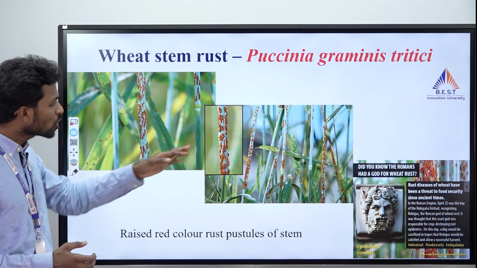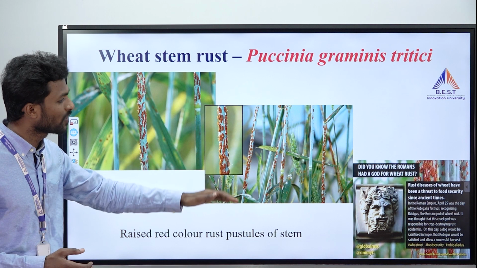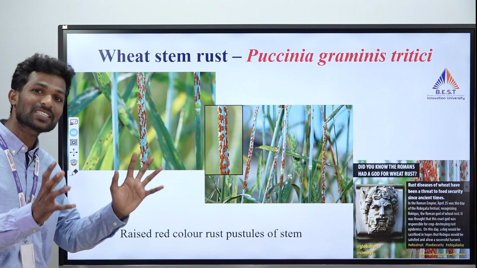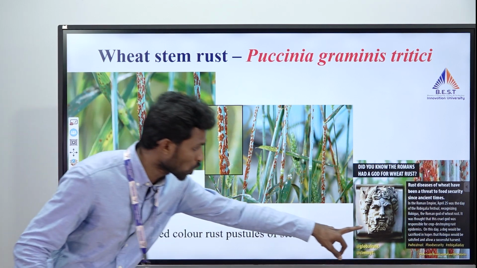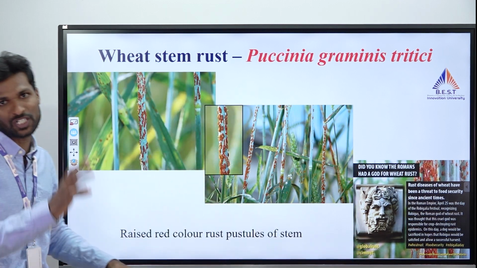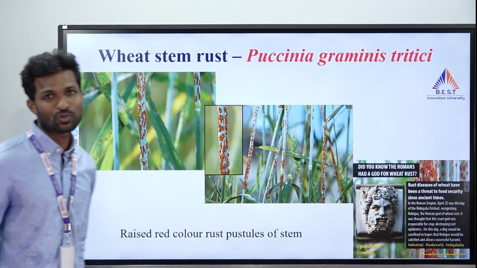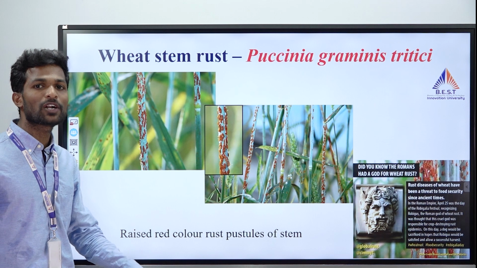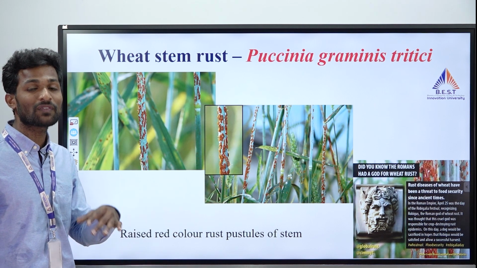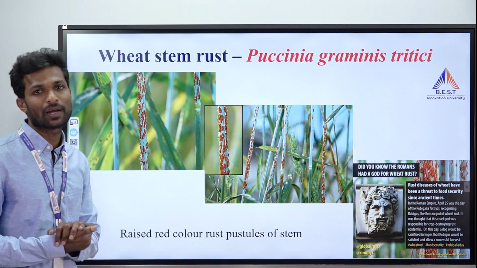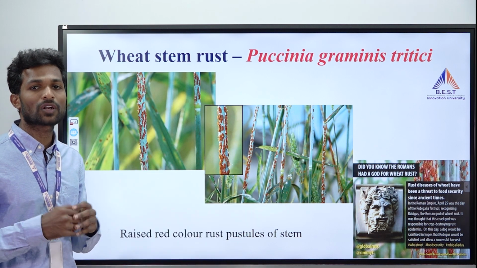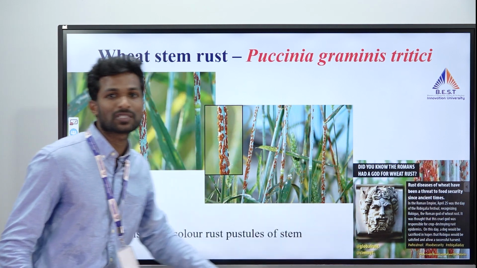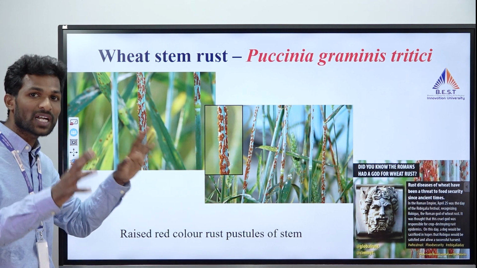In order to protect their wheat crops, the Romans initiated a festival called Robigalia, and they created a separate god called Robigus. He is the rust god, especially for rust only. They used to celebrate the festival called Robigalia, which is now on April 25th of every year. On that day they used to sacrifice red dogs and foxes in order to calm down the rust god Robigus. They had such a belief at that time.